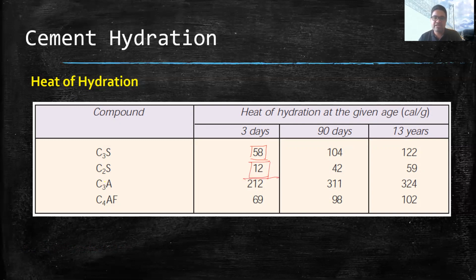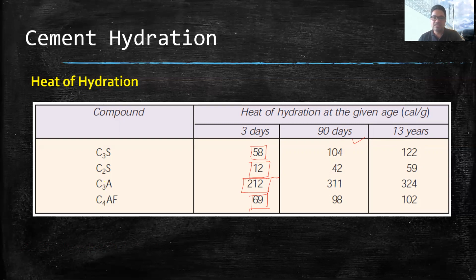C3A is the most reactive compound in the first 3 days, and you can see it also liberates a very huge amount of heat in the first 3 days. That is why we need to limit C3A. If we provide C3A in excess, it may crack, or it may induce some defects in the cement. Then the fourth compound is C4AF. So these are the heat properties of these four compounds, and then the heat of these compounds after 90 days.